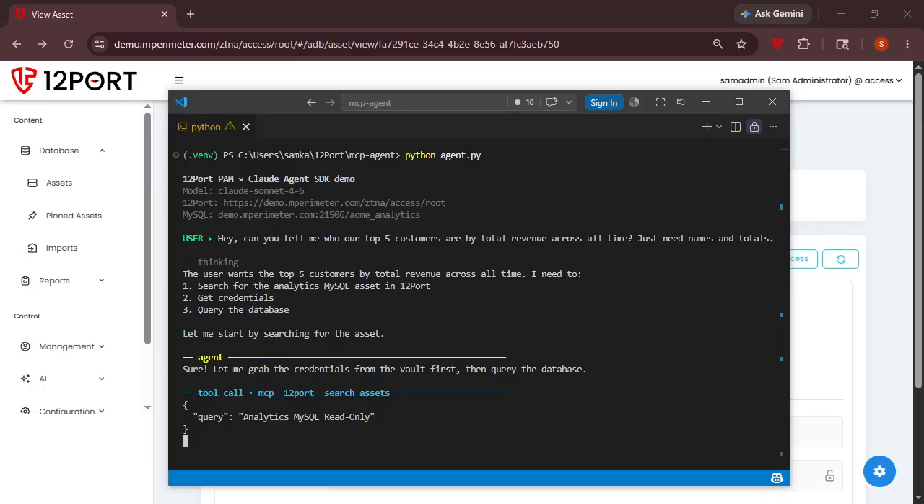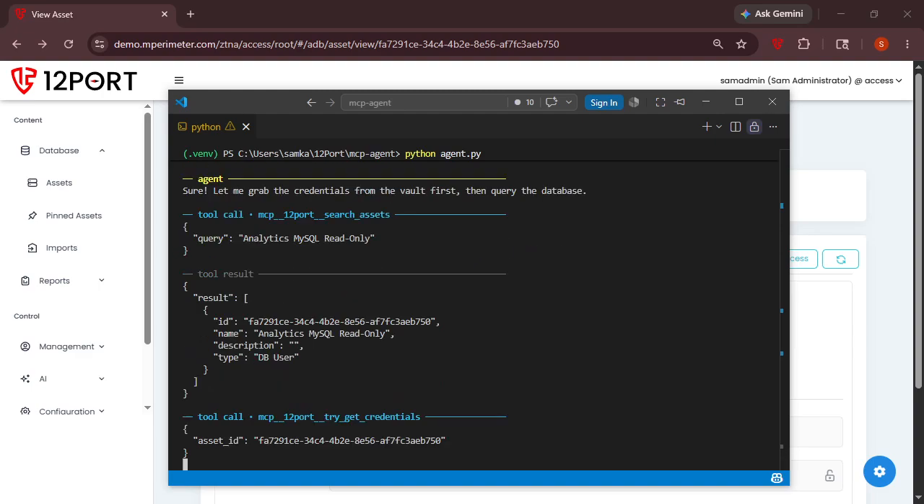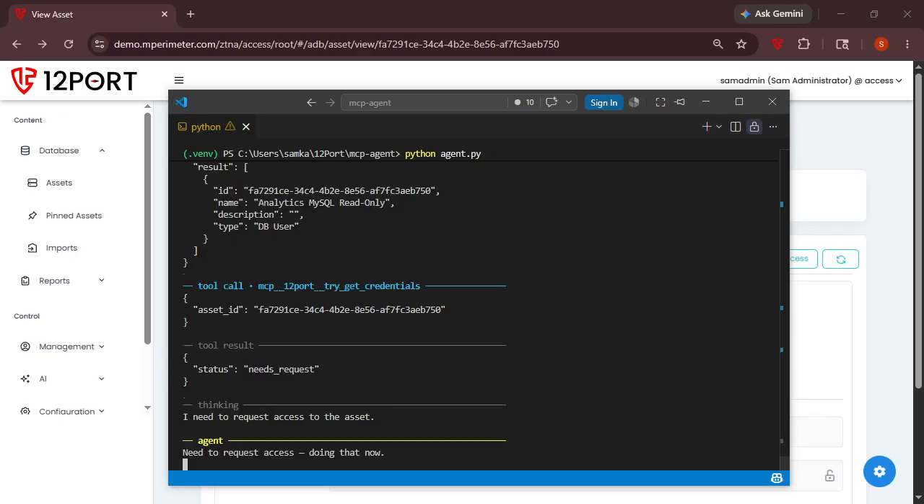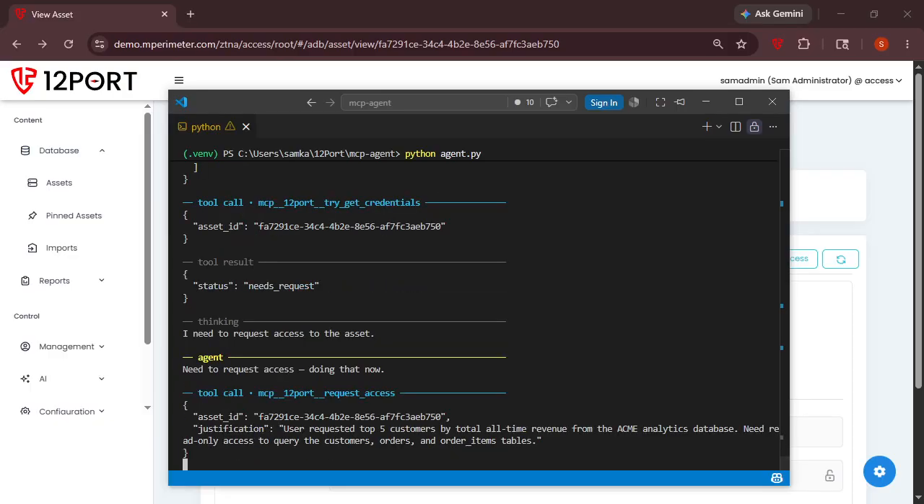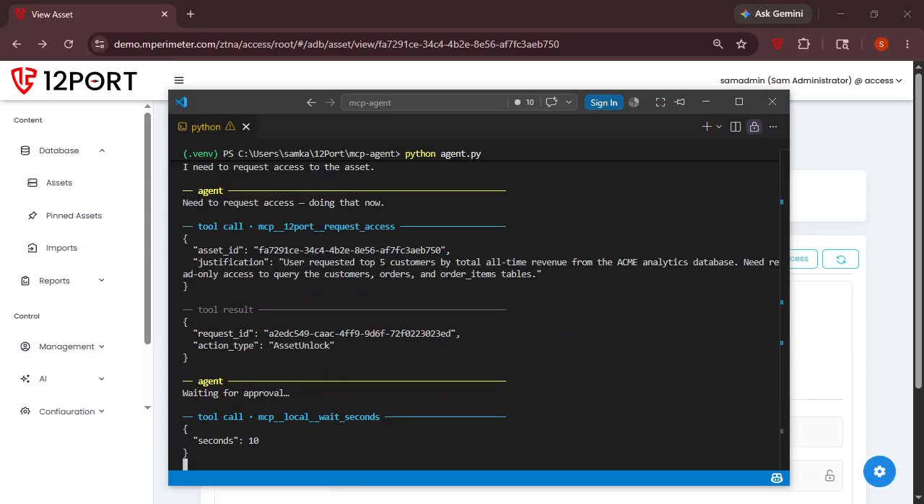It first uses the search tool to find the asset that corresponds to the analytics database. It searches by name, and the corresponding asset ID is returned. Next, it tries to retrieve the credentials, but this is not yet possible since I've assigned an approval workflow to the asset. The agent learns about this workflow and determines that it must submit a request before it can access the credentials. It submits the request and polls the API as it waits for approval.